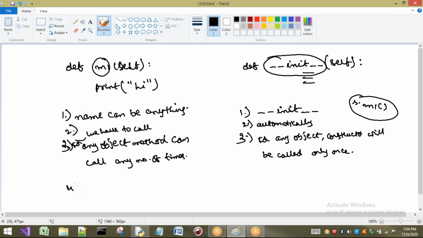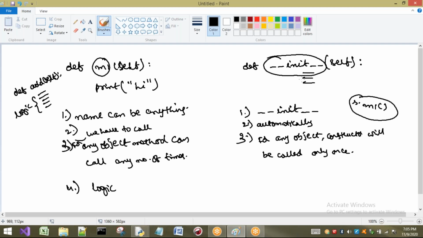Generally, inside methods we write some logic. Let us consider a method called add. Inside this, self, I am going to write the logic, that is, how addition is going to be performed. But what is the need of the init method? Why are we going to write this one? To declare and initialize the variables.